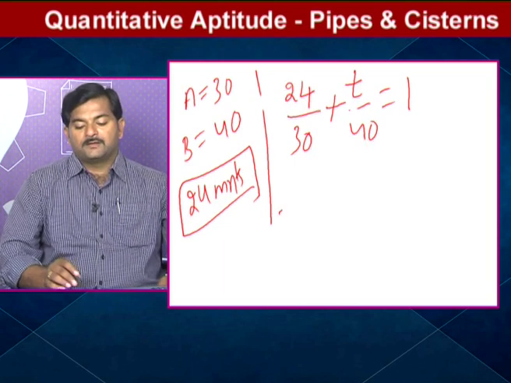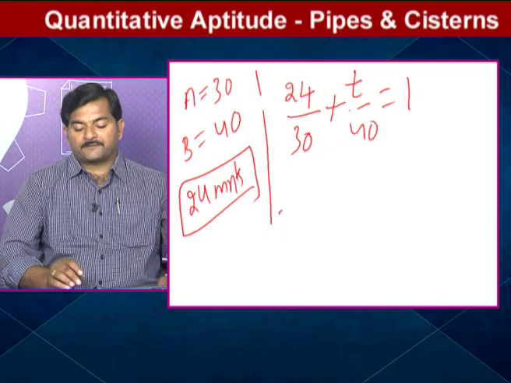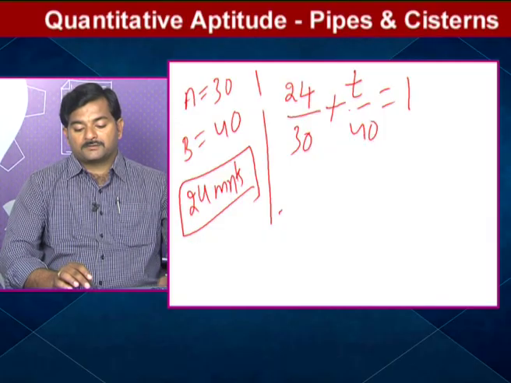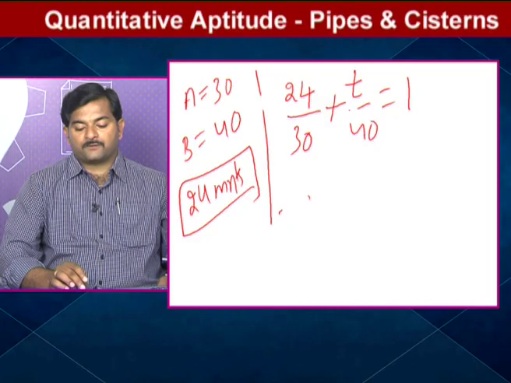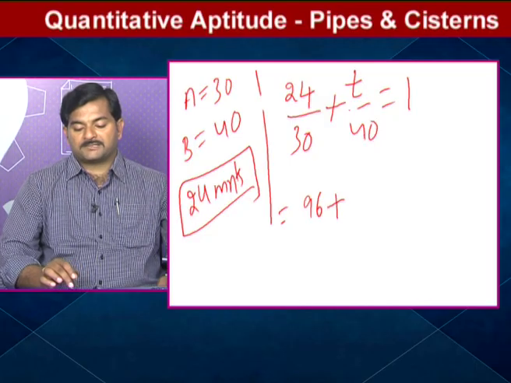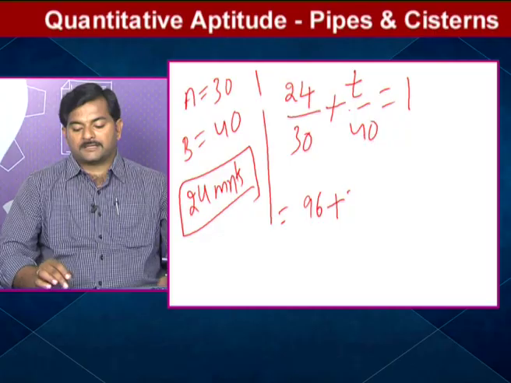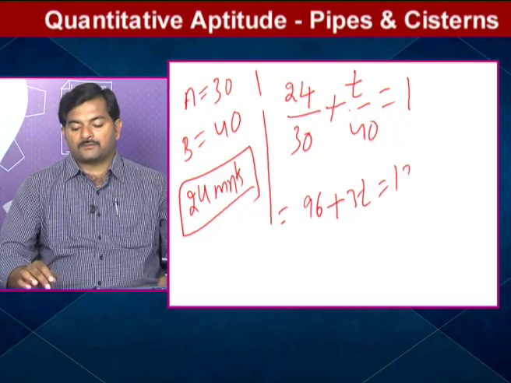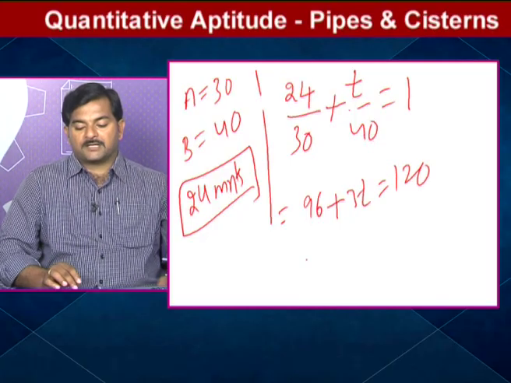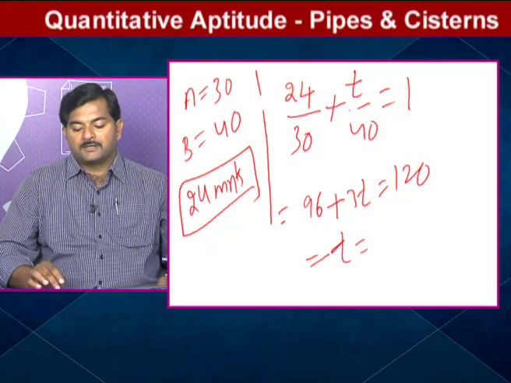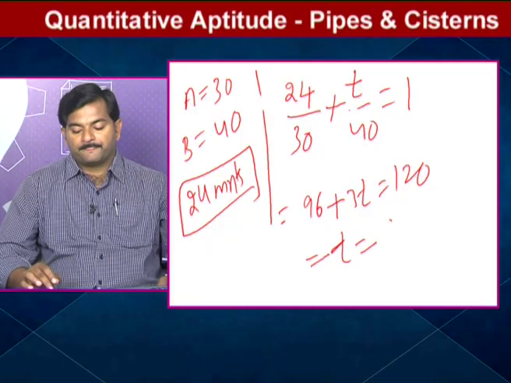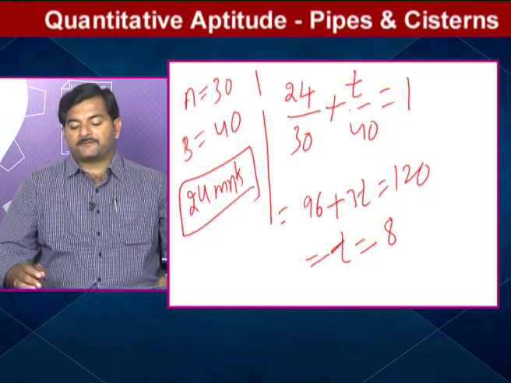So 30 fours are 120, 24 fours are 96, plus here T gives 3T, equal to 120. Solving this, T equals 8.